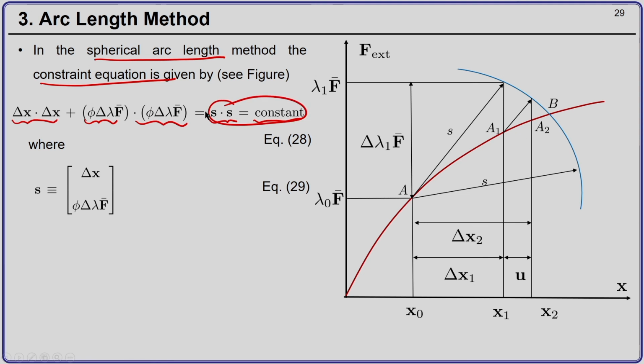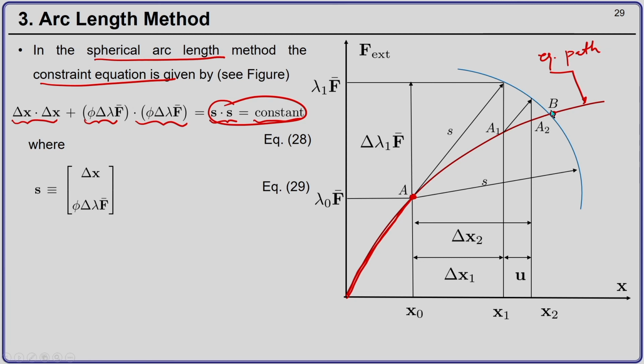If you see your figure here, this is point A on the red curve, which is your equilibrium path, and you have traced your equilibrium path till point A. Now, you want to trace your equilibrium path from point A to point B.